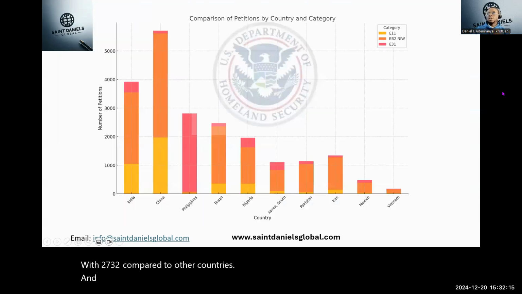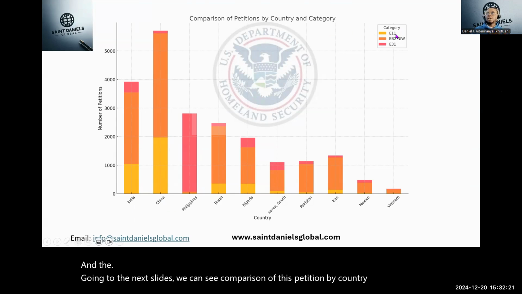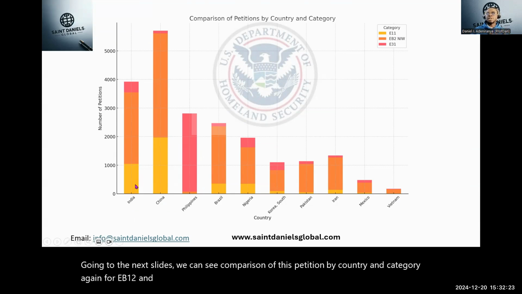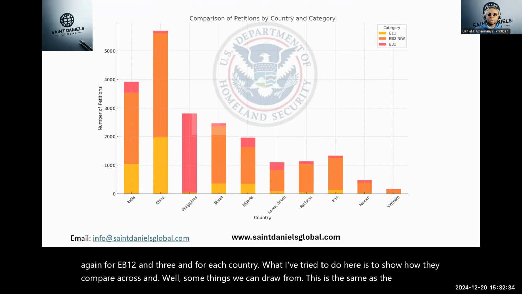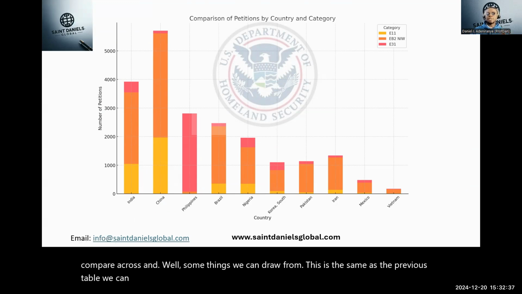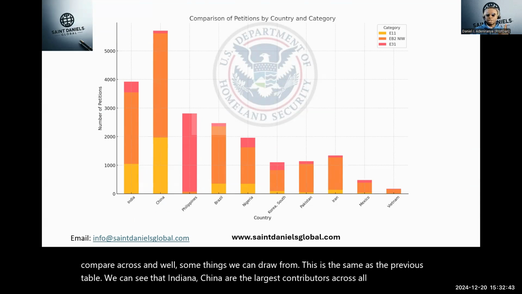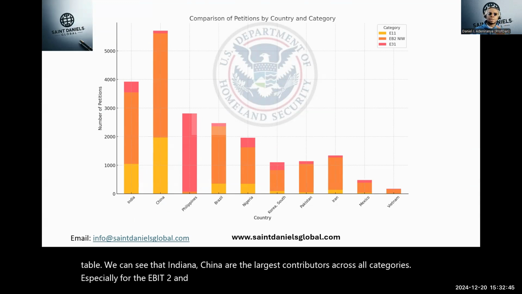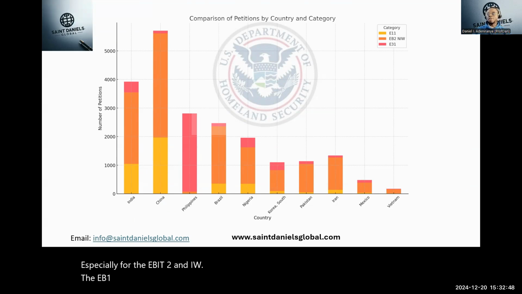And going to the next slides, we can see comparison of this petition by country and category, again for EB1, 2, and 3. And for each country, what I've tried to do here is to show how they compare across. Some things we can draw from this is the same as the previous table. We can see that India and China are the largest contributors across all categories, especially for the EB2 NIW and the EB1, while the Philippines retain the highest under the EB3 categories.